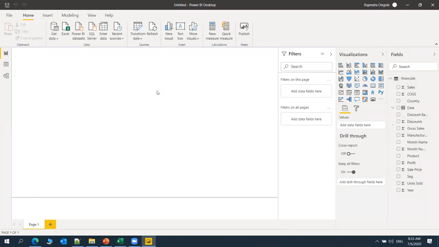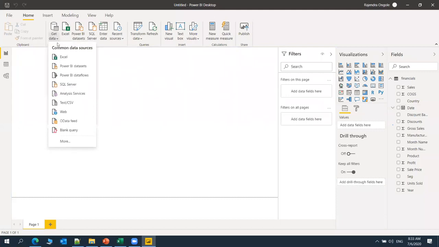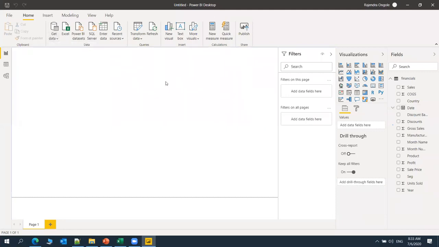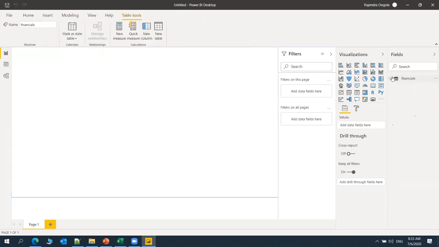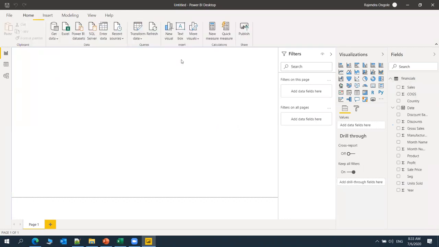Suppose you want to pull some other data set, we can pull it from here using get data. So I just want to build some basic visuals using this financial data set table. See here, as I said, this is a canvas, right? Take any kind of column.